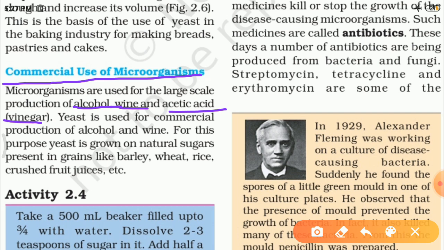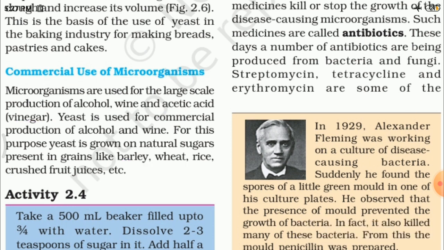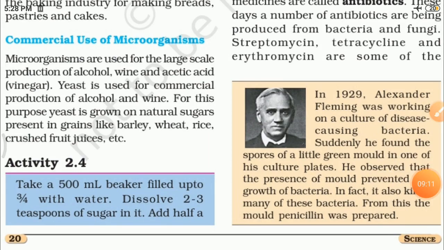Yeast is used for commercial production of alcohol and wine. For this purpose, yeast is grown on natural sugars present in grains like barley, wheat, rice, crushed fruit juices, etc. And by that we are producing alcohol, wine and acetic acid on a commercially large scale, which have different beneficial uses. So that is the commercial use of microorganisms.